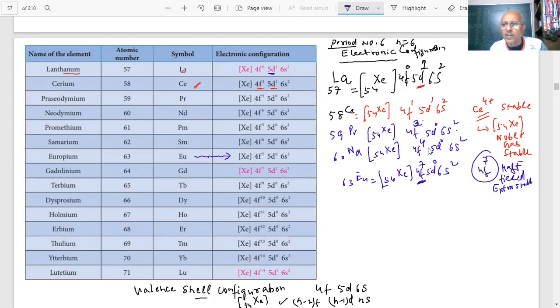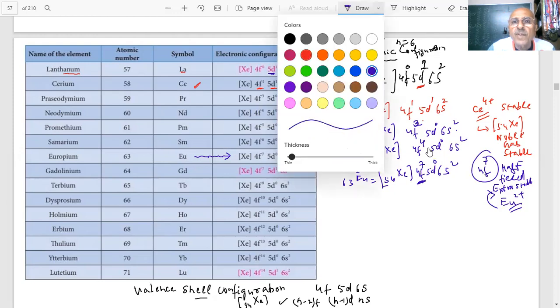So what will happen if it loses 2 electrons? Europium 2 plus will be 4f7, half filled. Half filled are more stable, and completely filled, or 4f0, are also more stable. Such oxidation states could be there. We will see that further. After this, you are coming to gadolinium. I am putting it red. Why am I putting gadolinium red?